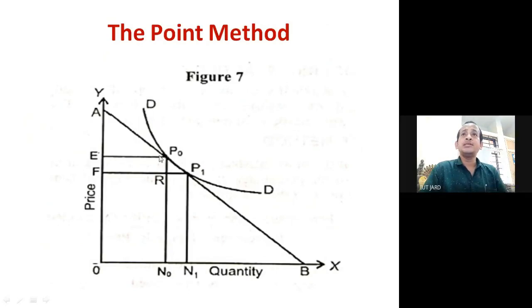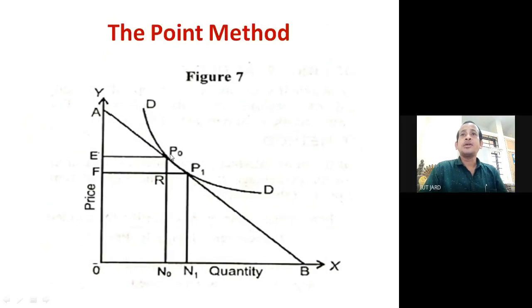DD is the demand curve. The DD demand curve is tangent with the AB straight line.